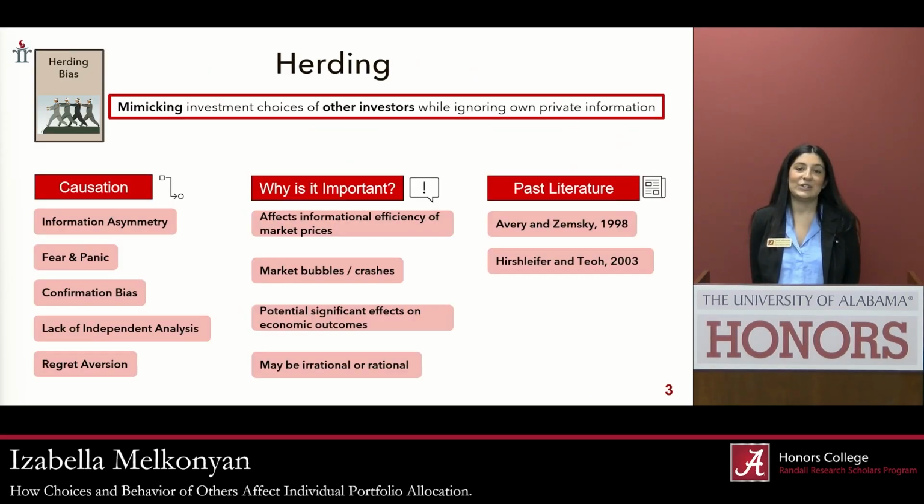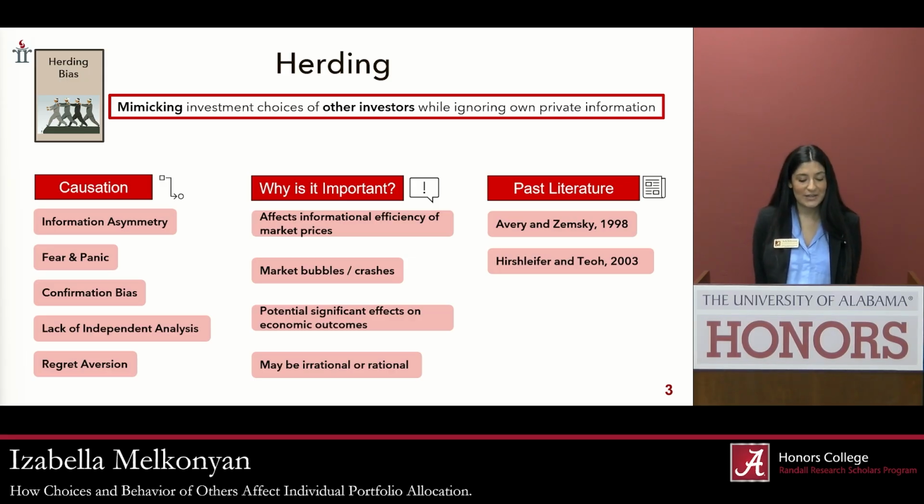So delving a bit deeper into herding bias, what causes this to occur? While information asymmetry may be present, this is when some investors have access to more information or have done more in-depth analysis on a certain stock or group of stocks, leading other investors to have this tendency to mimic their investment decisions solely due to that information. Fear and panic might also be present, where some investors have this sense of fear that if they don't follow the herd, they will miss out on a large upside opportunity. And that also feeds into regret aversion, where investors have this sense of fear that they will regret not following the herd in the future.